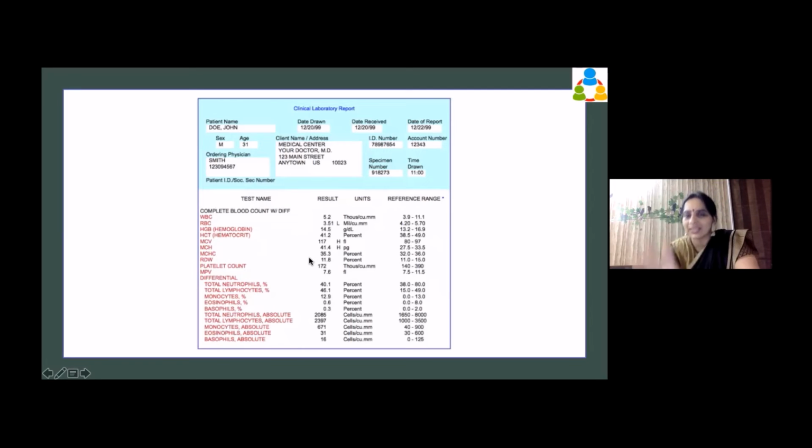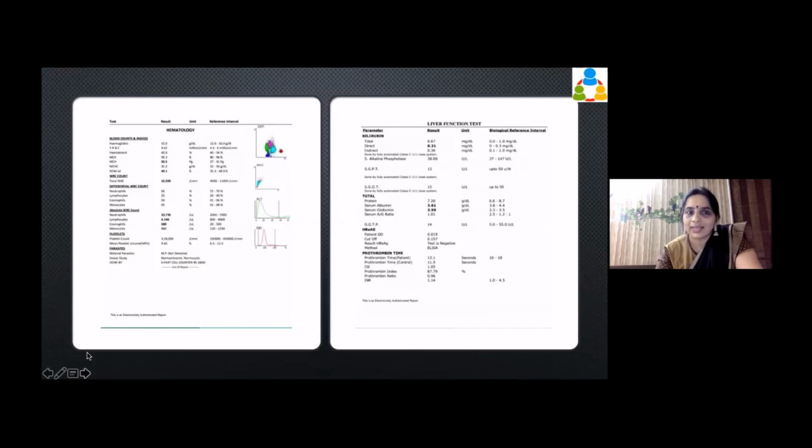So this is the basic blood report, and this is how you can look at it, and you can have questions to ask. You don't have to conclude anything, but you can ask: why is this like this? Why is the monocyte number more? And if you know, you can be reassured that, oh, RBCs are less, but hemoglobin is fine, so it must be okay. That's all right. What else can we find?